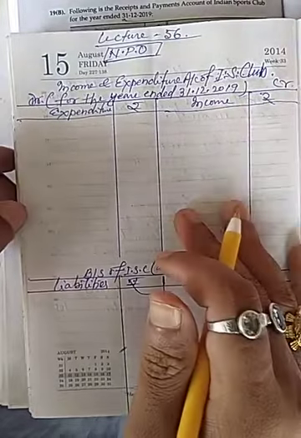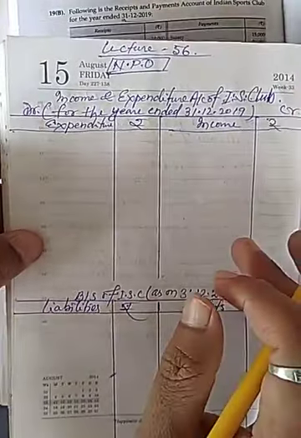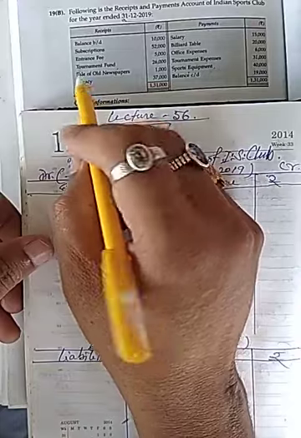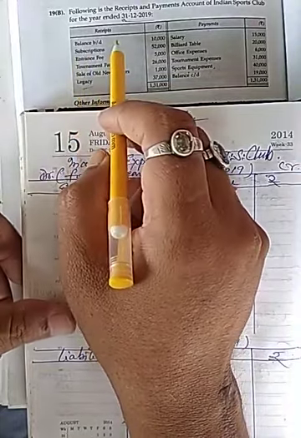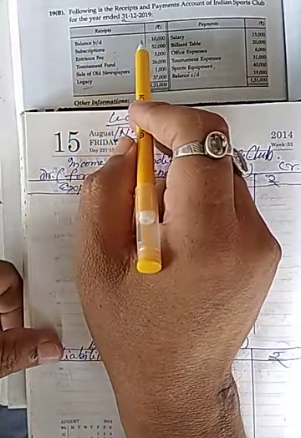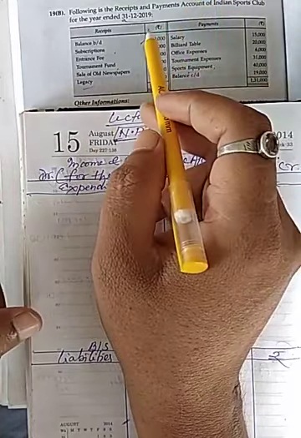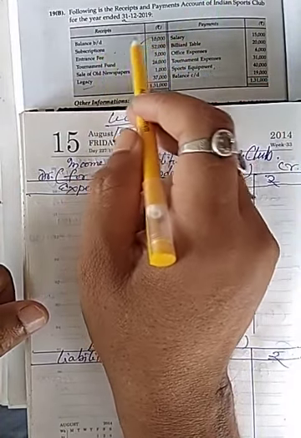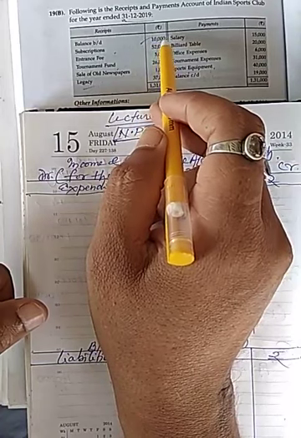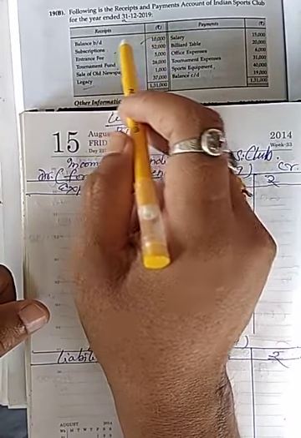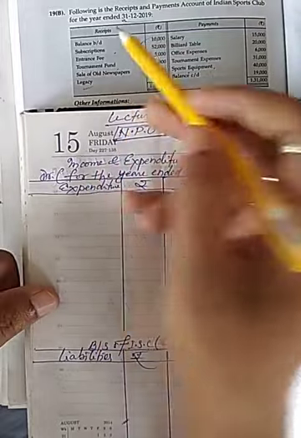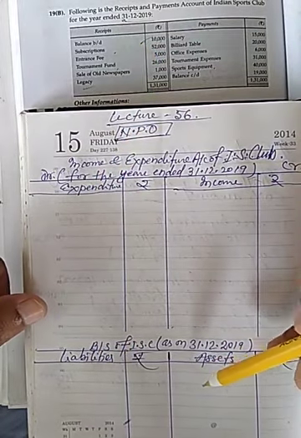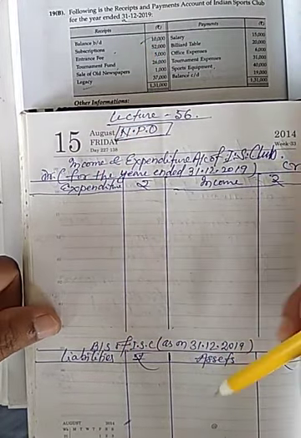Now question says balance CD 10,000. Now this balance is related to opening of the year, so it will be shown in opening balance sheet. And here I am preparing closing balance sheet.